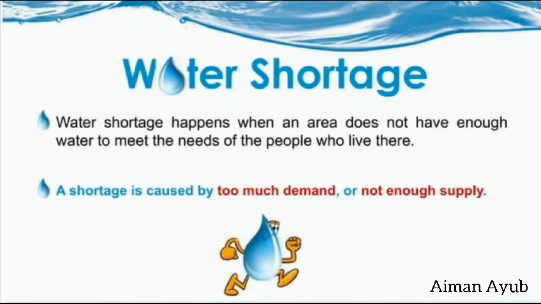Because of the increasing demand of water, there is water shortage. Water shortage happens when an area does not have enough water to meet the needs of the people who live there. A shortage is caused by too much demand or not enough supply.